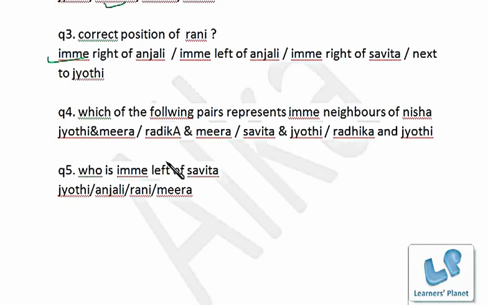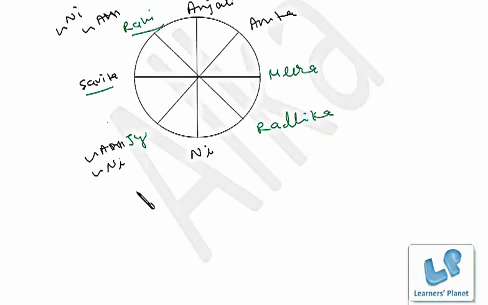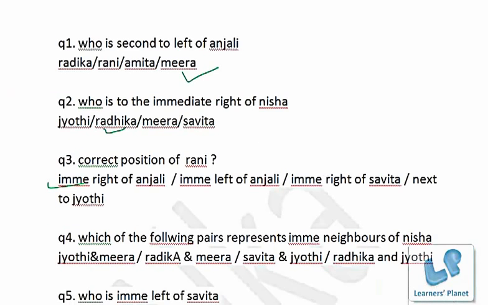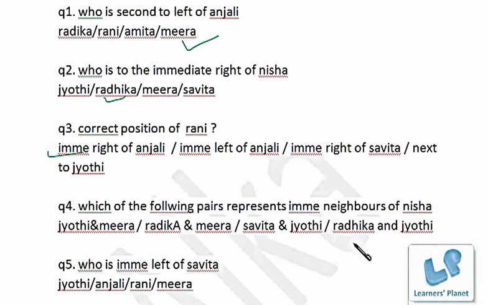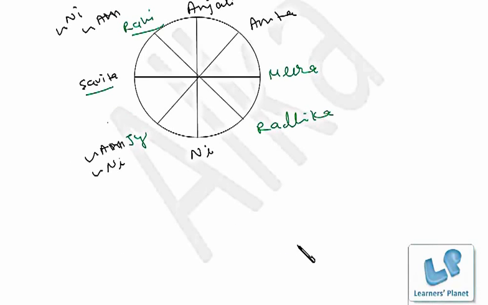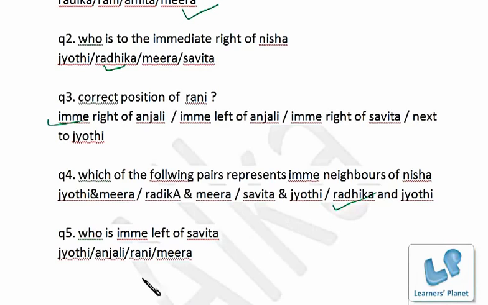Next is, which of the following pairs represent immediate neighbors of Nisha? Now let's see the immediate neighbors of Nisha. They are Jyoti and Radhika. So that's Radhika and Jyoti. Okay. Who is immediate left of Savita? Let's see. Immediate left of Savita, it's Rani. So that's Rani. Okay.